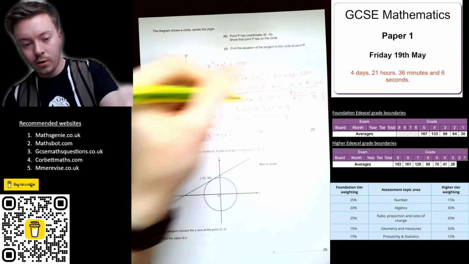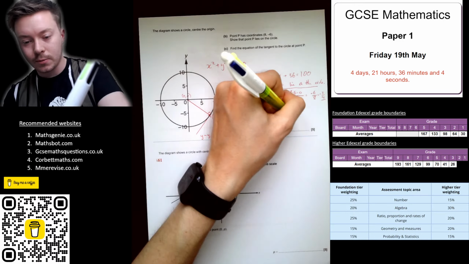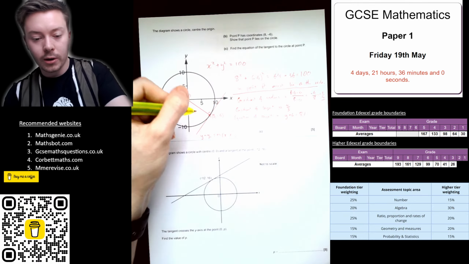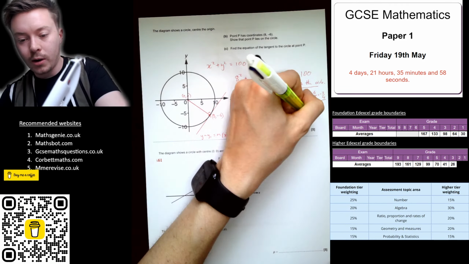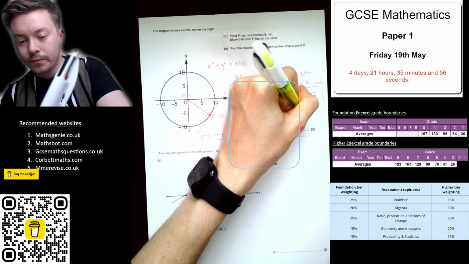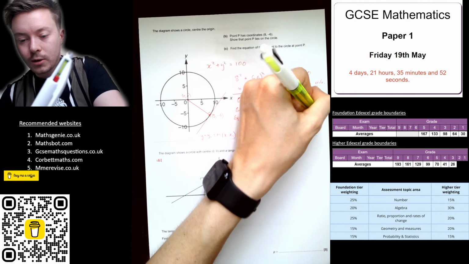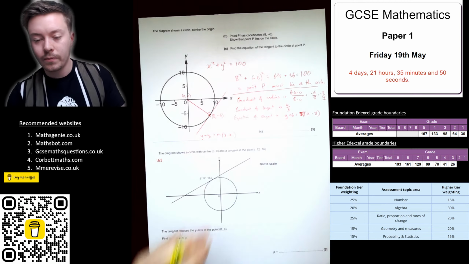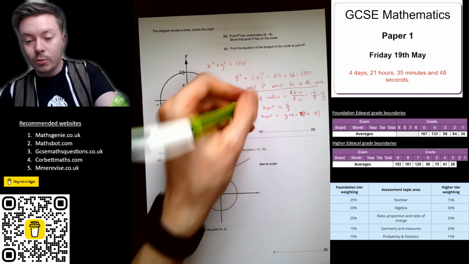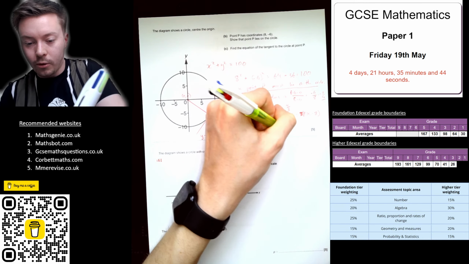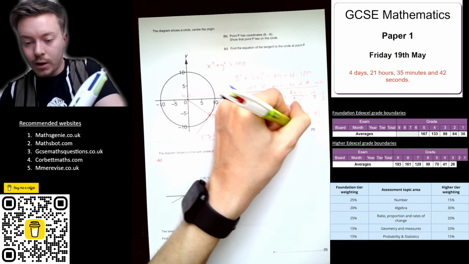So y plus 6 is equal to 4/3 times x take away 8. Okay, so that's my answer, and I can just leave it as that.